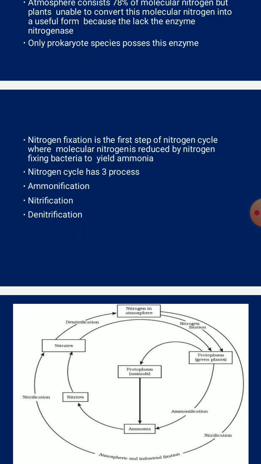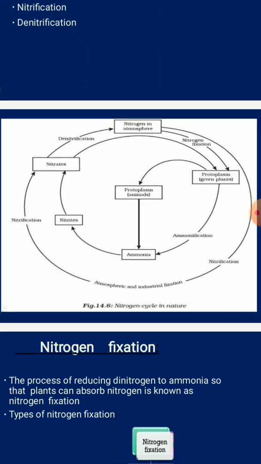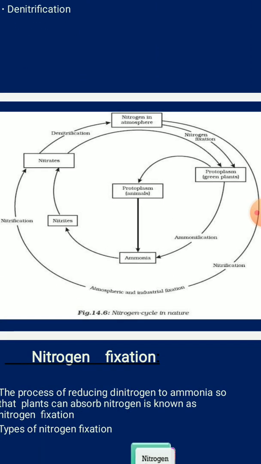This cycle includes three processes: ammonification, nitrification and denitrification. If you see in this slide, how the nitrogen cycle happens in nature.